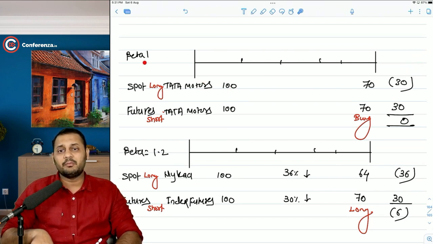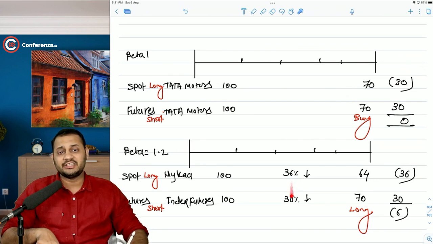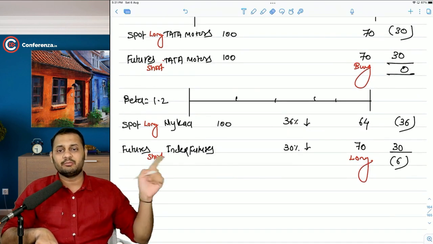So 100 multiplied by 1 was 100 at that time. That's why the change in both of them was exactly equal, 30%, 30%. But the change in here is not exactly equal. And that's the major reason why you cannot have the same position in the index futures as well. So you need to change this particular position in the index futures at the time of hedging.